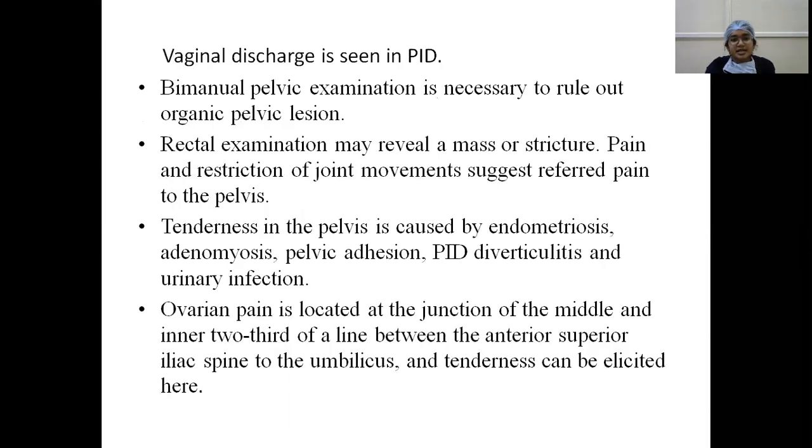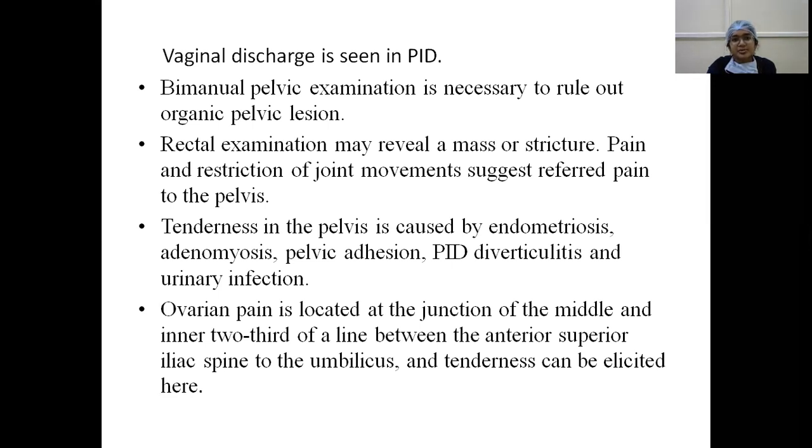So vaginal discharge. Vaginal discharge is seen in pelvic inflammatory diseases. So coming to examination, bimanual examination is necessary to rule out any organic pelvic lesions like fibroid or ovarian cysts. Rectal examination may reveal a mass or a stricture, and pain and restriction of the joint movement suggests referred pain to the pelvis. And tenderness in the pelvis is caused by endometriosis, adenomyosis, pelvic adhesions, PID, diverticulitis, and urinary infection.